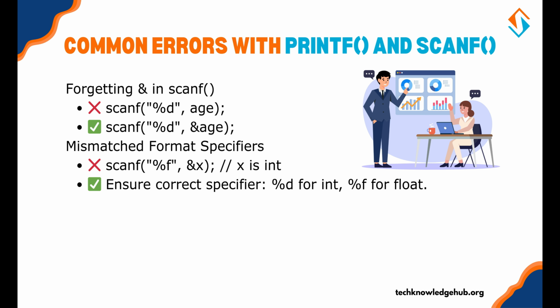Let's discuss some common mistakes and how to avoid them. First is forgetting the & in scanf. To fix this, always use & before variable names in scanf for non-array variables. Second is mismatched format specifiers. To fix this, ensure the format specifier matches the variable's data type. Use %d for integers, %f for floats, and so on.